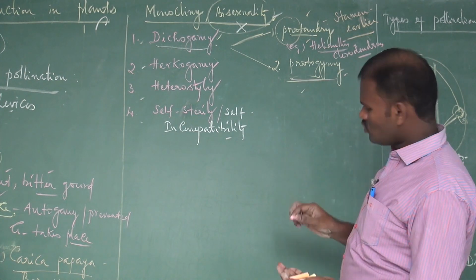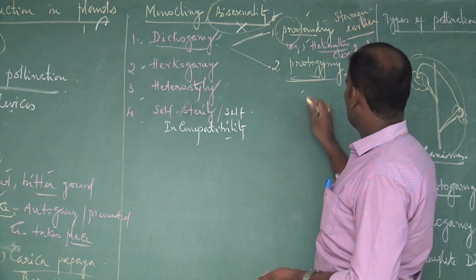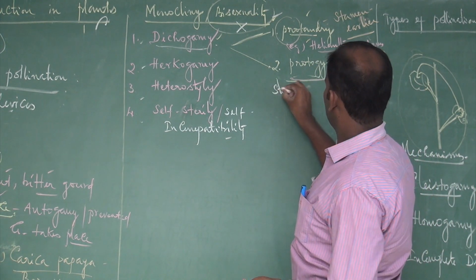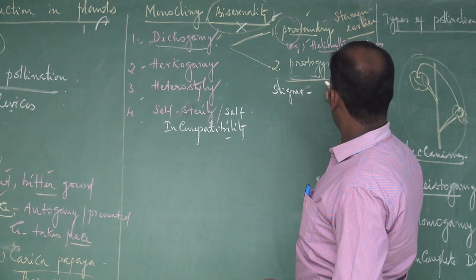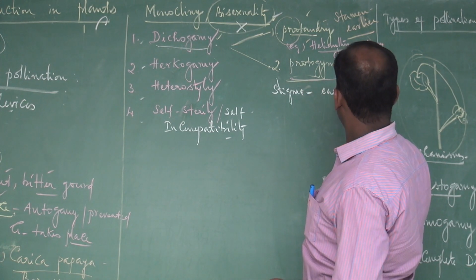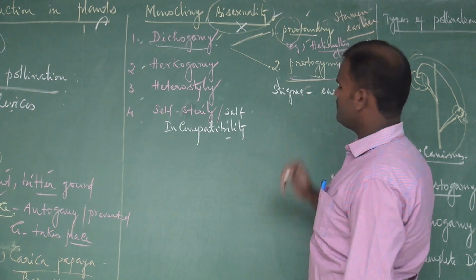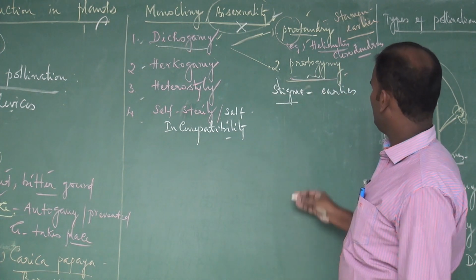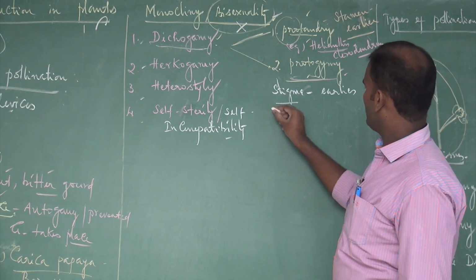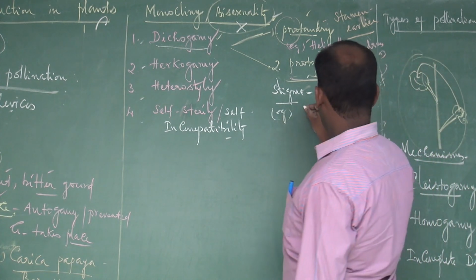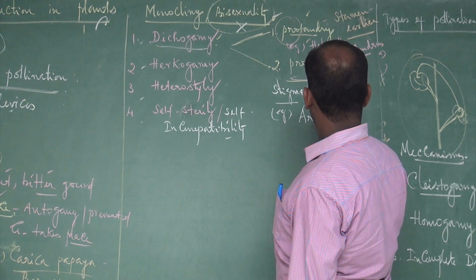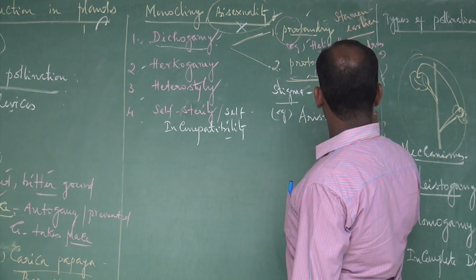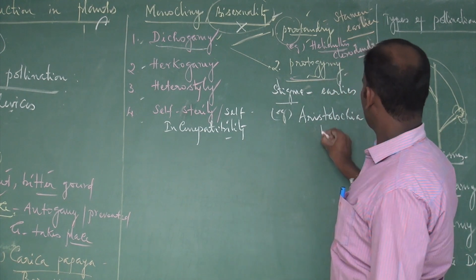Then the second one is protogyny. The stigma matures earlier than the androecium. These are called protogyny. For example, for protogyny, Aristolochia bracteata.